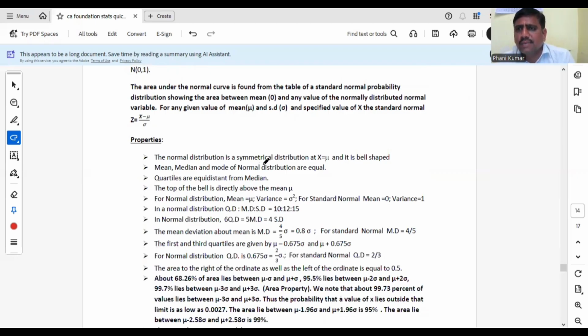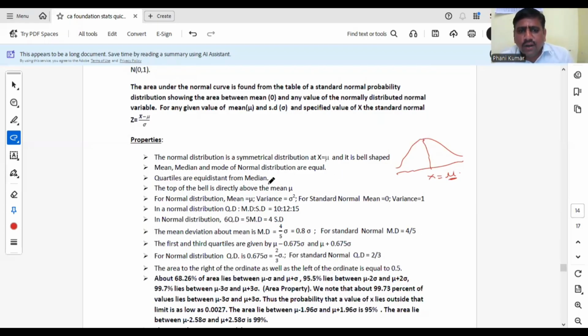Normal distribution is a symmetric distribution, bell shaped, symmetric at x equal to mu. Suppose normal distribution is a bell shaped curve like this, it is exactly symmetric at x equal to mu. Mu means mean here. Symmetric means mean, median and mode all will be equal, but normal distribution is symmetric at which point? Mean point, mu. You have to say it as mean. Mean, median and mode are equal.